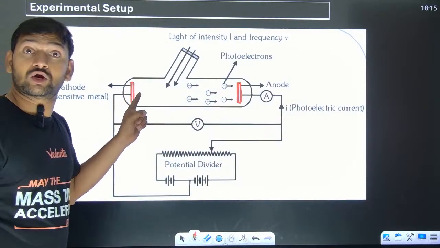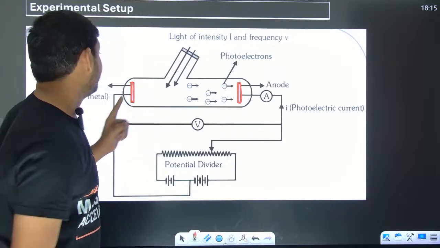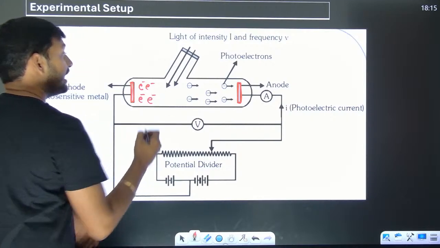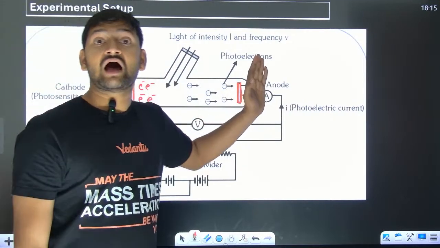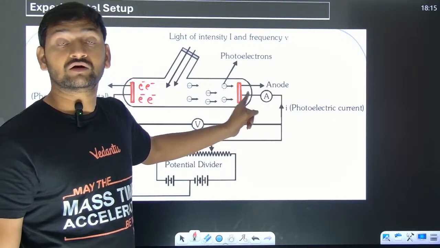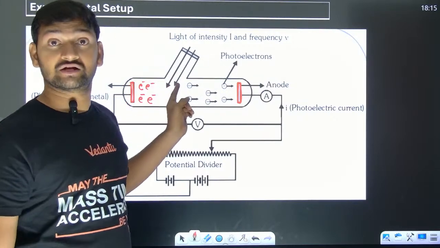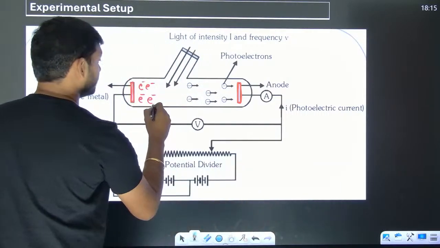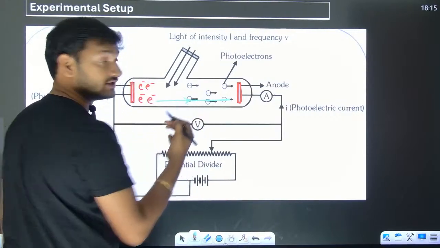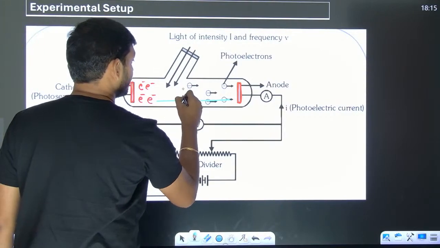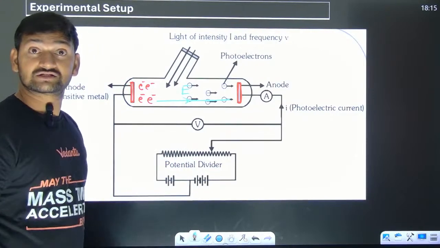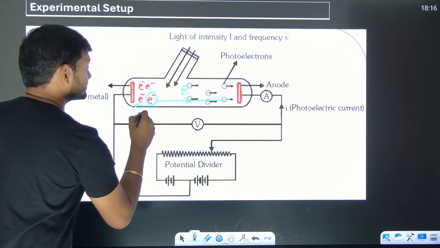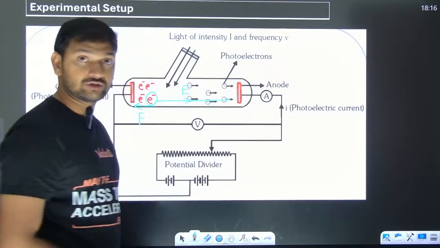Light is going to be thrown onto this cathode plate, and then we get electrons from this one. And these electrons are going to be made to go towards the anode, or sometimes we are going to decelerate. So sometimes what we are going to do, we are going to be applying electric field. Is that visible? Yes. Electric field like this. So in this situation, force on these electrons will be what? Backwards. So we are discouraging the electrons to go to the anode.